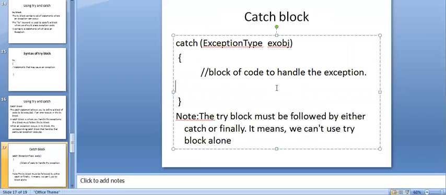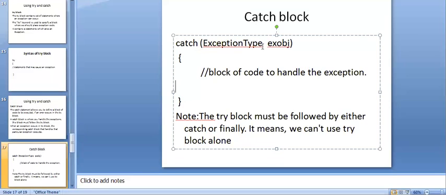So this is the catch block. In the catch we have the exception type and the exception object. We have different types of exceptions. We have seen checked and unchecked exceptions. As we're dealing with runtime exceptions, which are unchecked exceptions, we have different exception types.